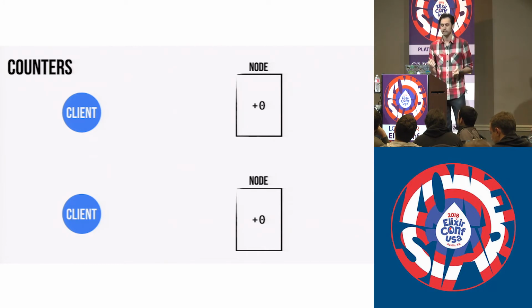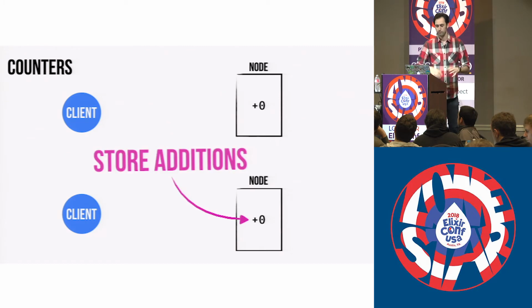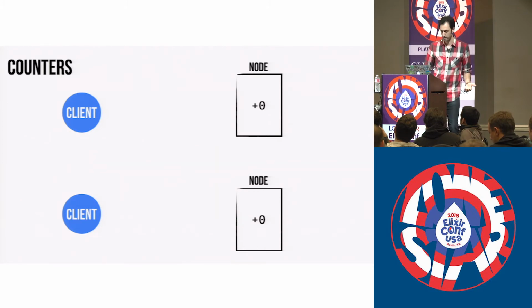But in the case of a partition, things go a little bit differently. We'll send a new value from the first client to our node. We'll say +3 this time. It'll send it over. It'll store it. And then it'll attempt to replicate this to the second node. And when it does that, it will fail spectacularly because there's our partition in place. And we won't be able to replicate that just yet.